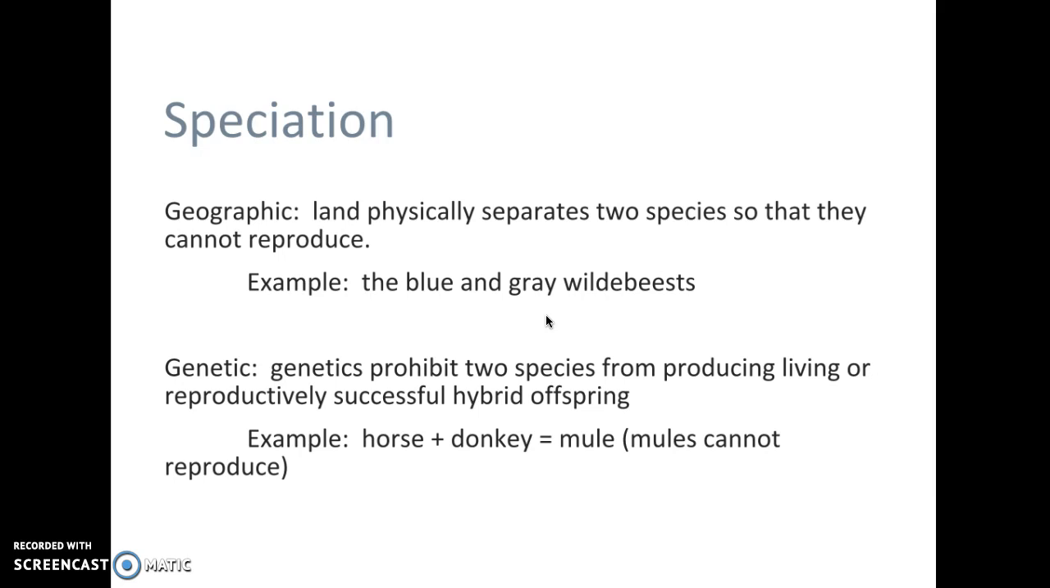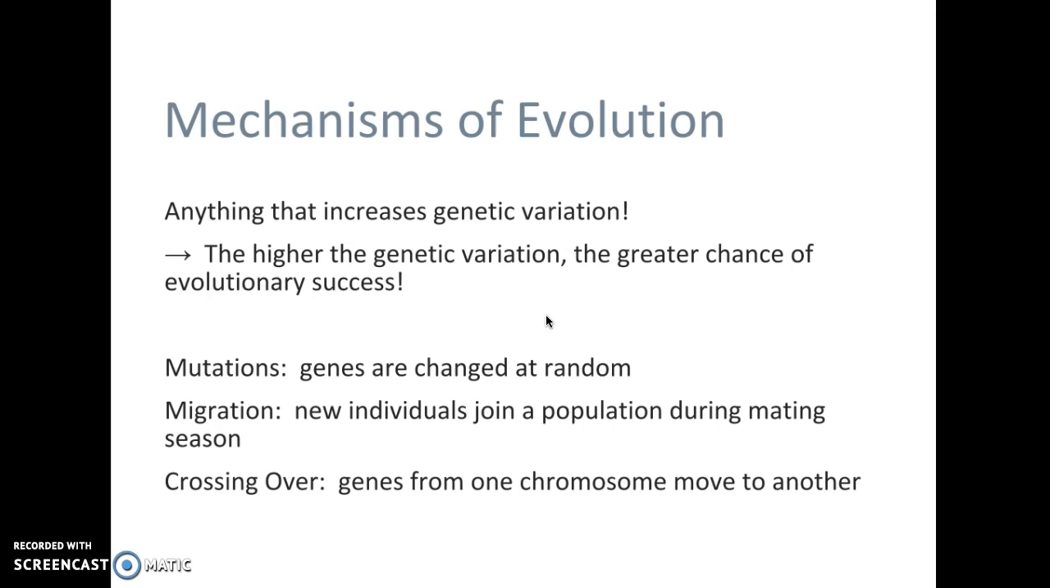Genetic speciation is when genetics actually does not allow an organism to reproduce. For example, if we cross a horse with a donkey, we end up with something called a mule. Mules are sterile and they cannot reproduce. So genetically, we have separated those two species.